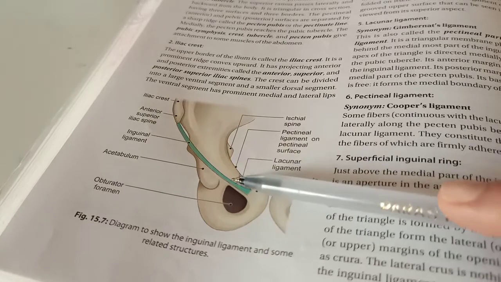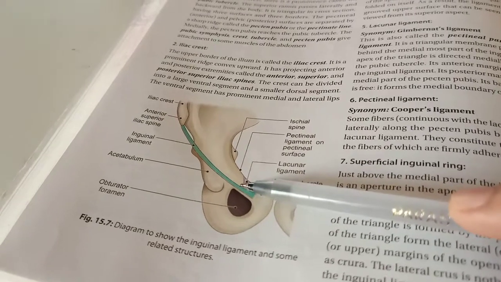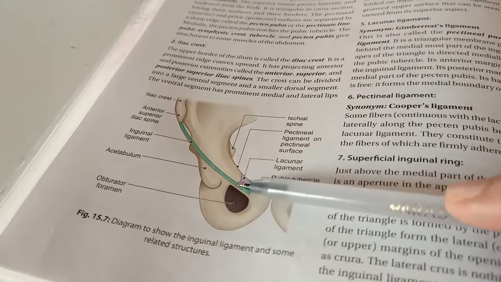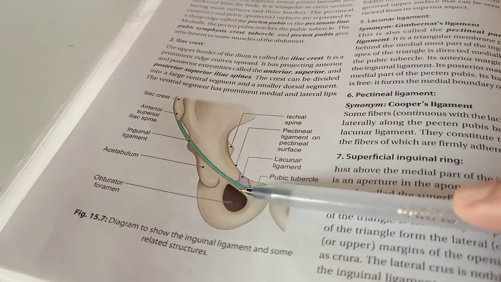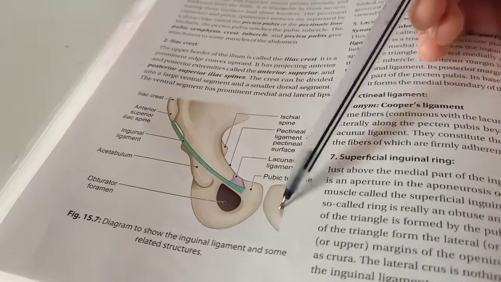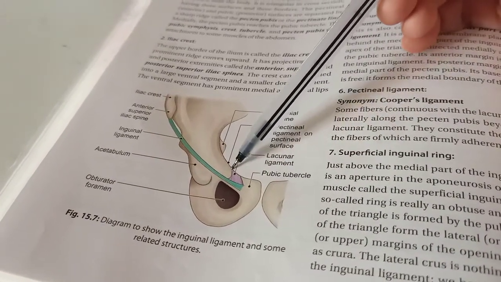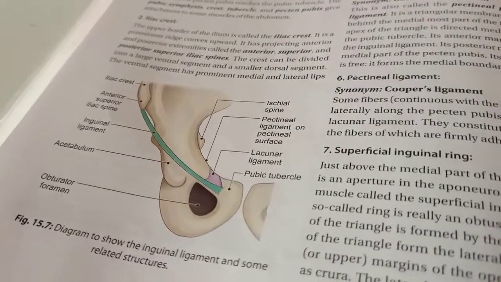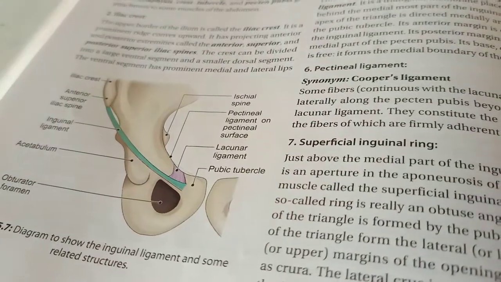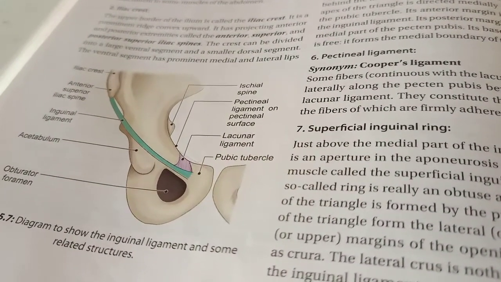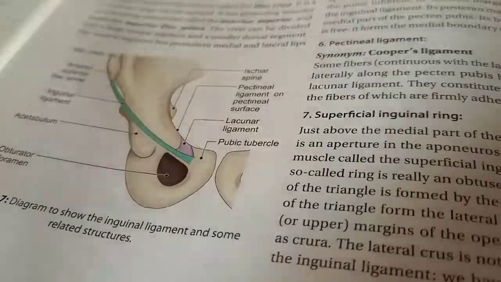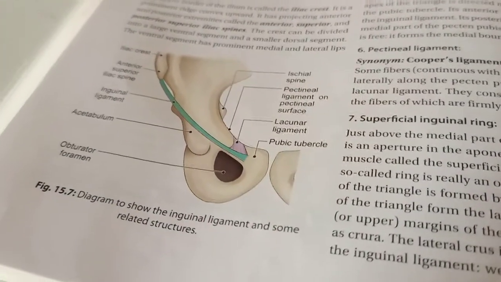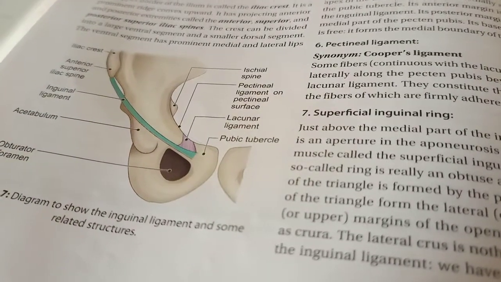On the anterior side is the medial end of the inguinal ligament. The medial part of the inguinal ligament forms the anterior end, and the posterior end is the pecten pubis. So the first extension of the inguinal ligament is the lacunar ligament.